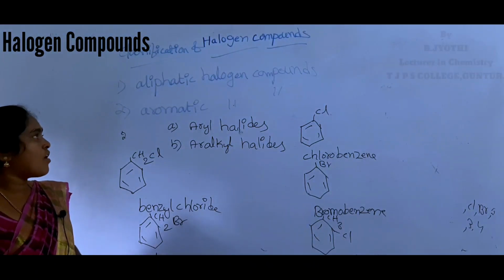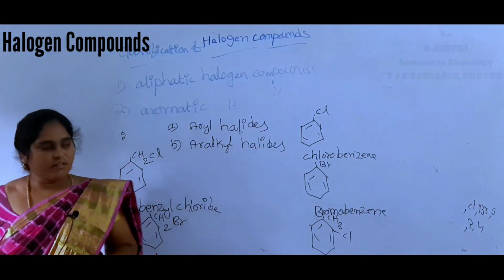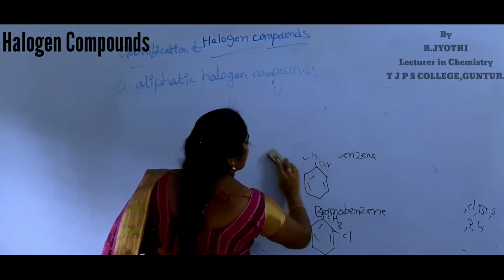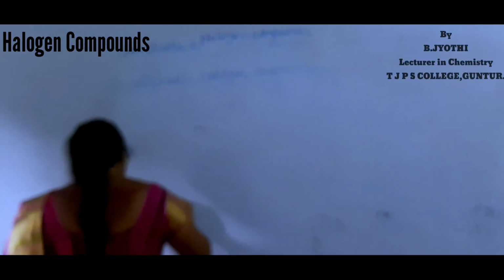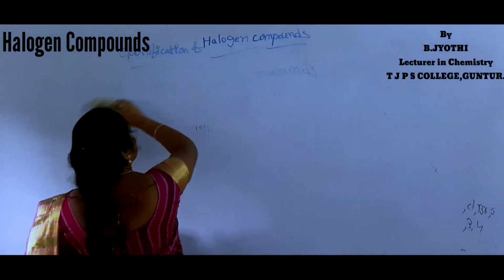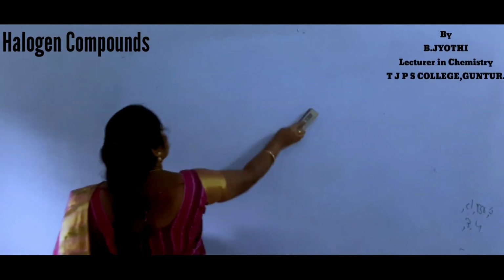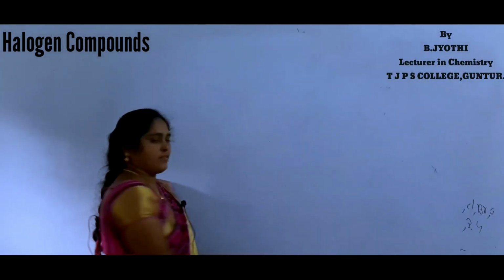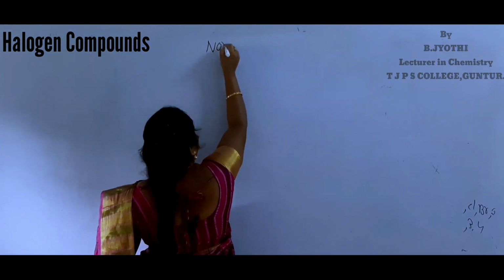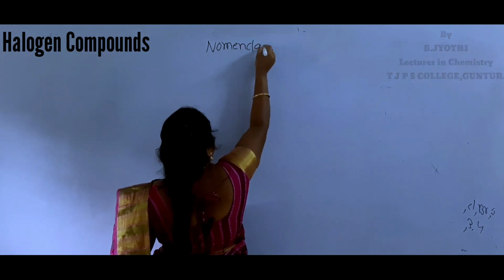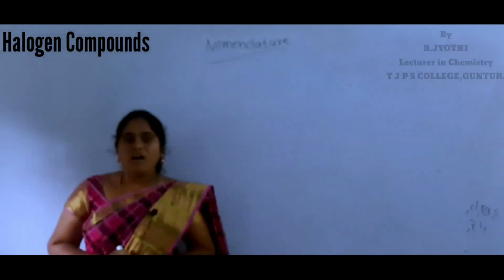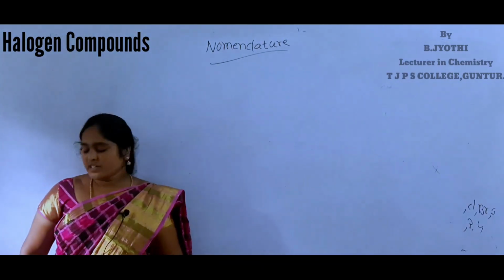Next one, nomenclature. Organic halides can be named in two ways.